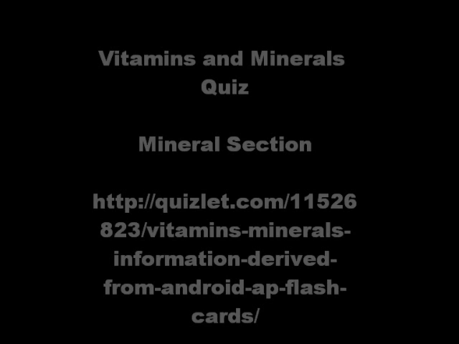What is the recommended daily intake of potassium? 4700 milligrams. What is the role of potassium? Maintains fluid and electrolyte balance, cell integrity, muscle contractions and nerve impulse transmission.